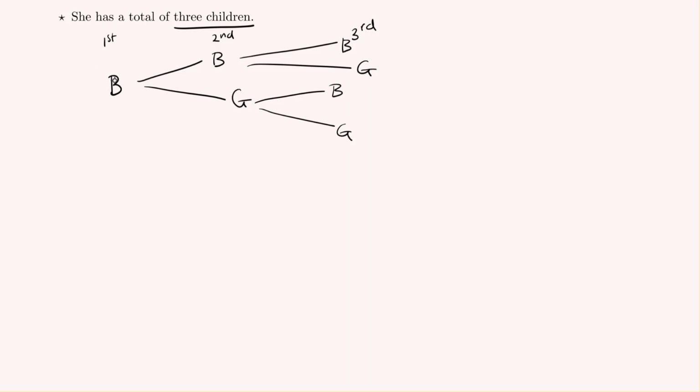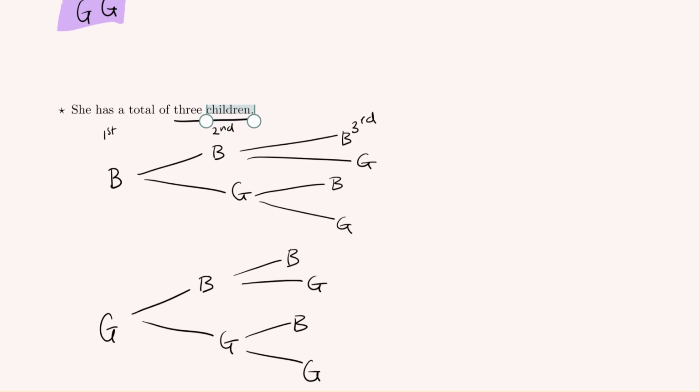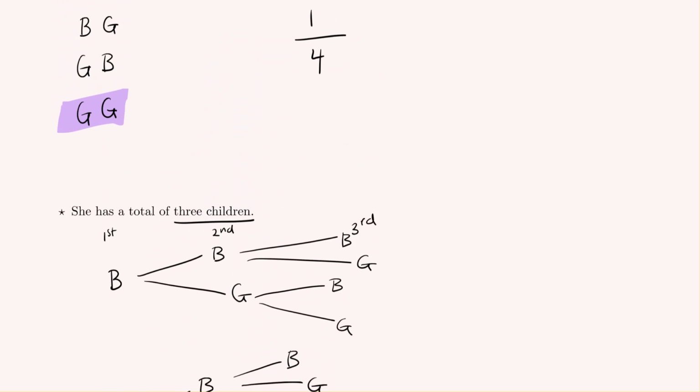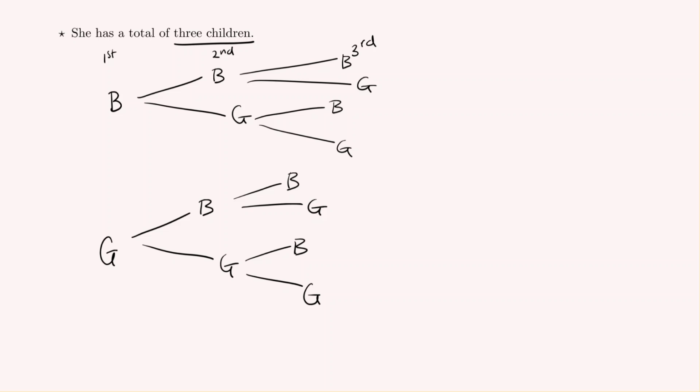If instead of having a boy first, we had a girl first, then that follows with boy, then girl, boy, then girl, boy, then girl. One nice thing about the tree diagram for more complicated situations, compared to just listing out the options, is that the tree diagram helps you stay organized and make sure you're not missing any cases.